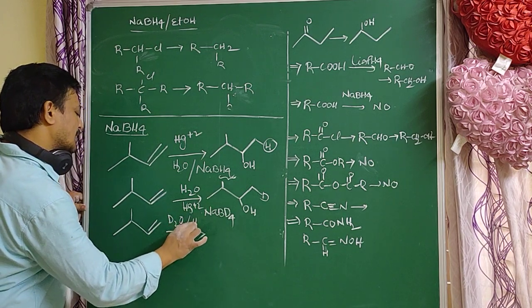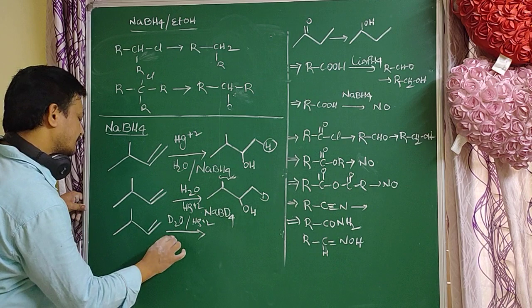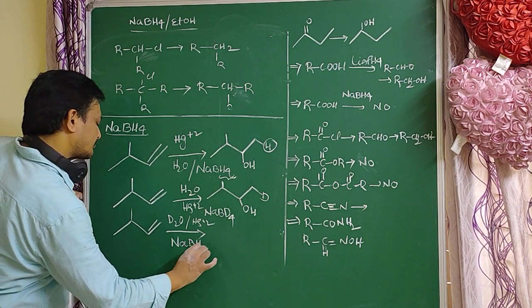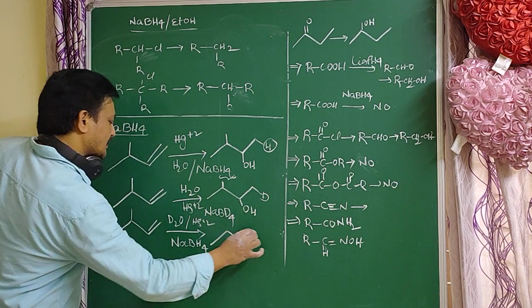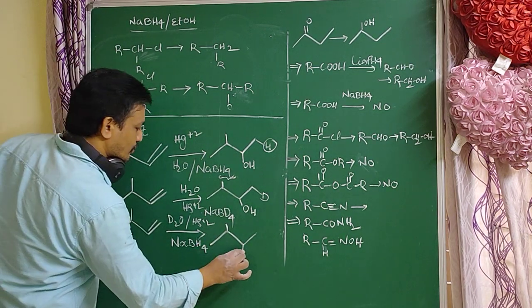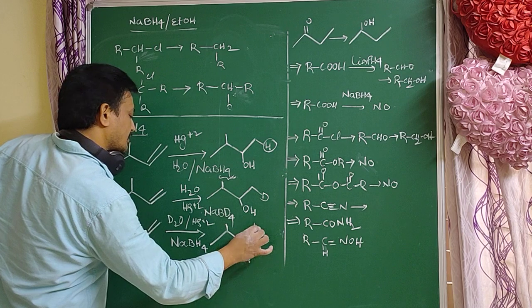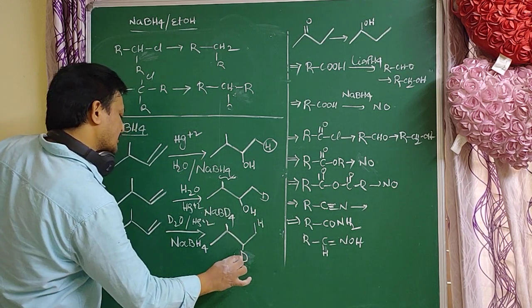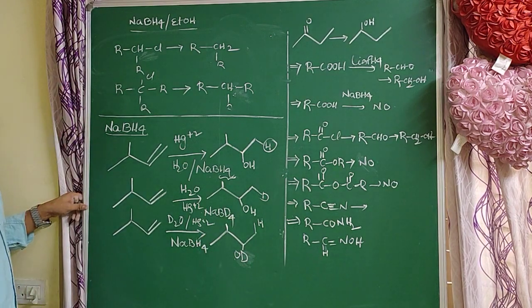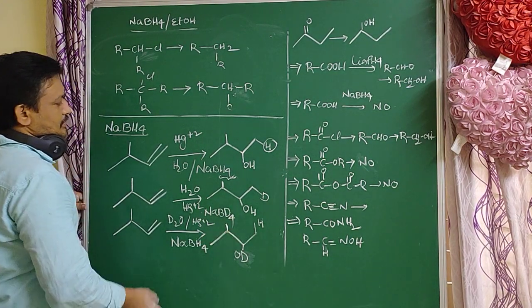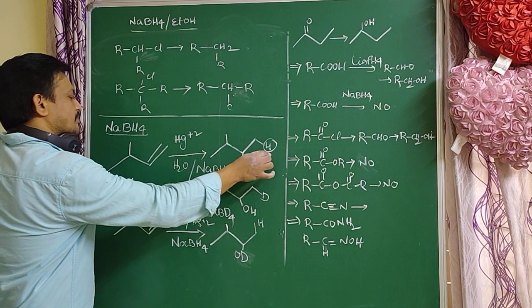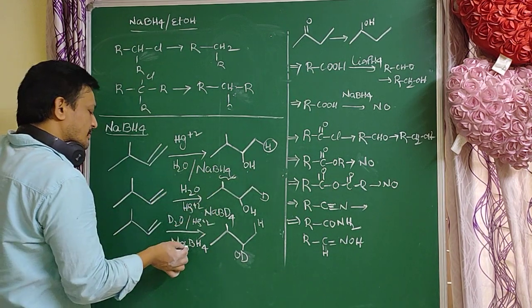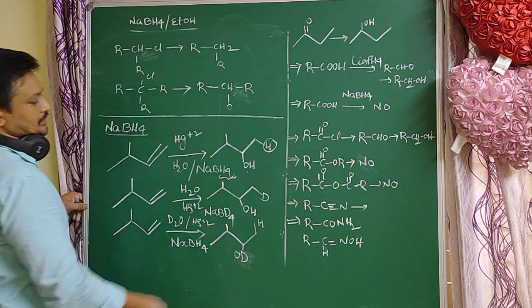With D2O, Hg2+, and NaBH4, your product is OH and H. OH or OD? OD. That is very, very important. Here OD, here H. So the H came from the reagent and the OH came from the solvent. Here the solvent is D2O, that's why OD.